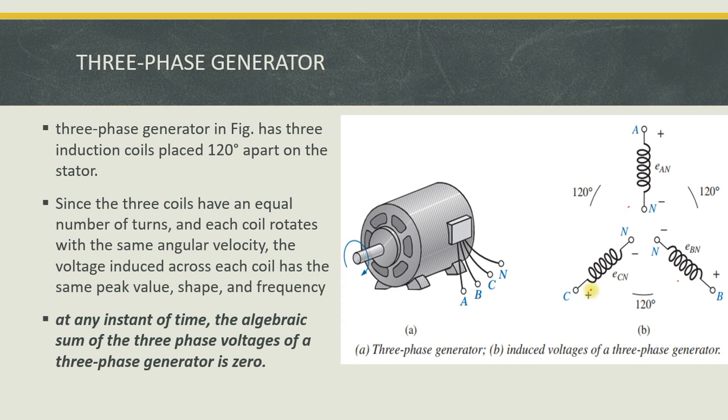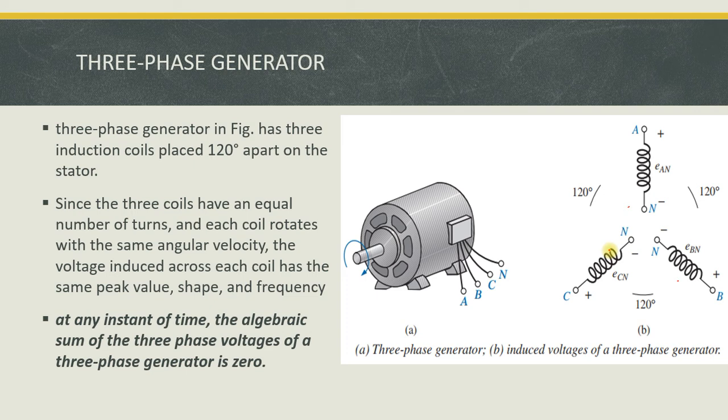These three coils have an equal number of turns, and each coil rotates with the same angular velocity, so that the voltage induced across the coils has the same peak value, shape and frequency. It is very important.